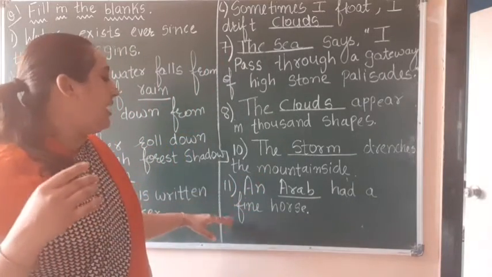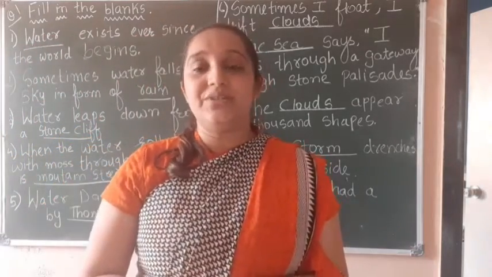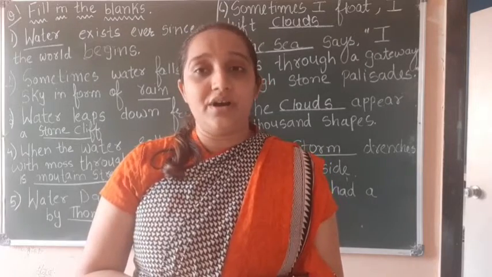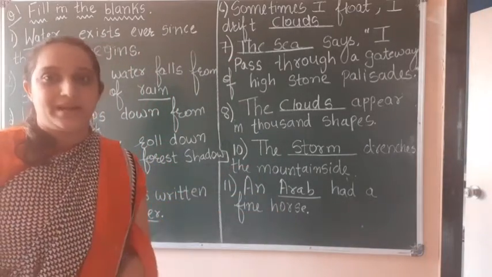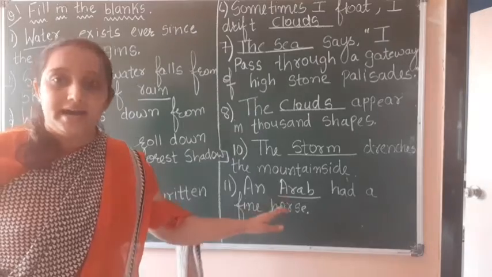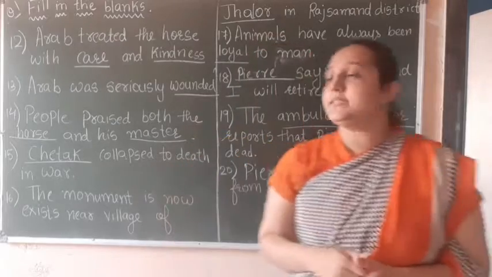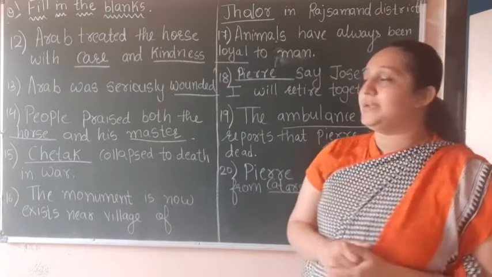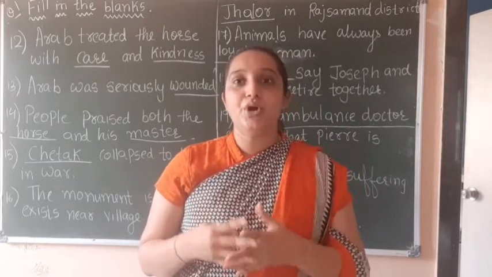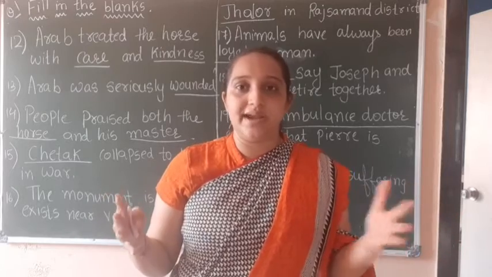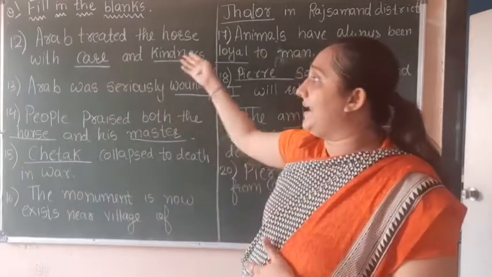Now dash and dash had a fine horse. In the story of Man's Relation with Animals, we have learned the first story of the Arab, right? So the Arab had a fine horse in the chapter. Yes, the owner's name was Arab, and Arab had a fine horse. Now students, next, Arab treated the horse with dash and dash, as there was a good bond between Arab and his horse. Both used to take good care of each other, right? So Arab always used to treat his horse with care and kindness.